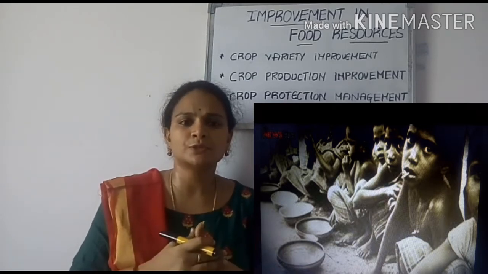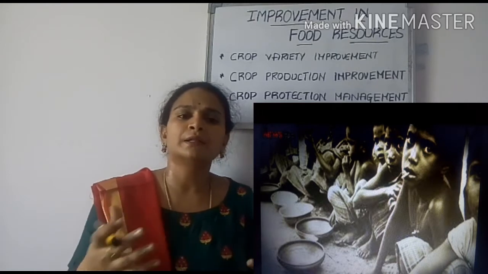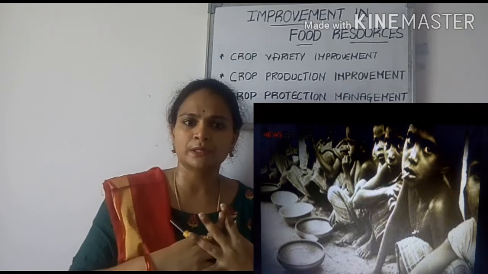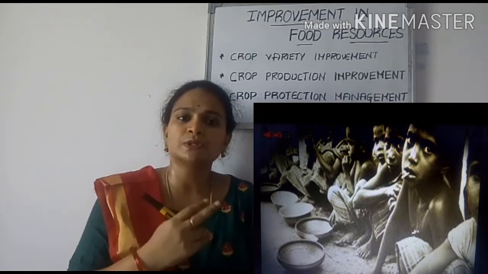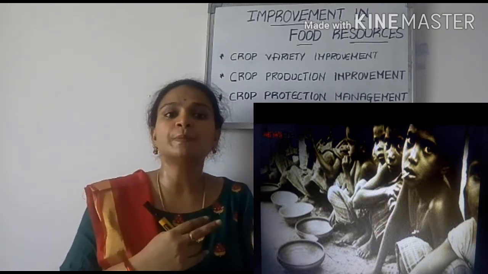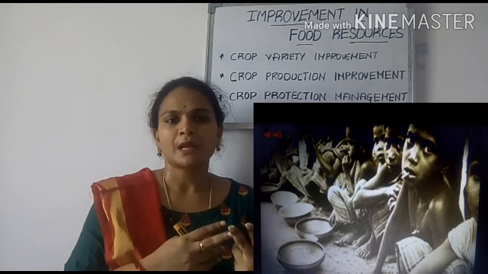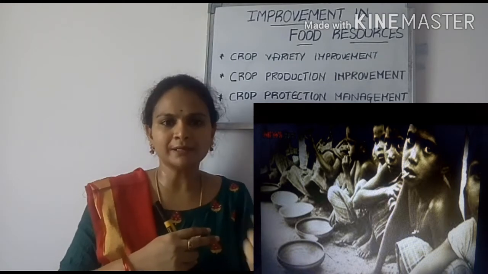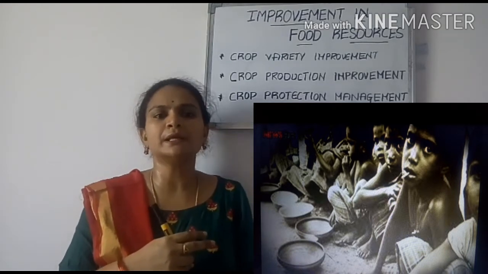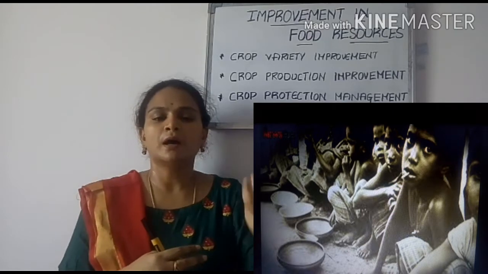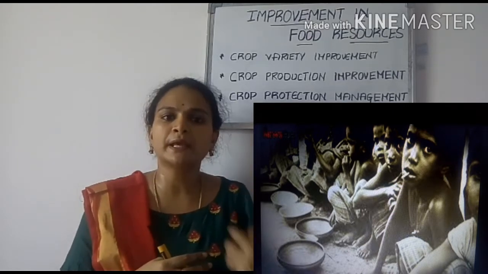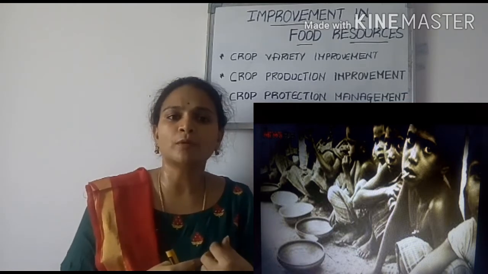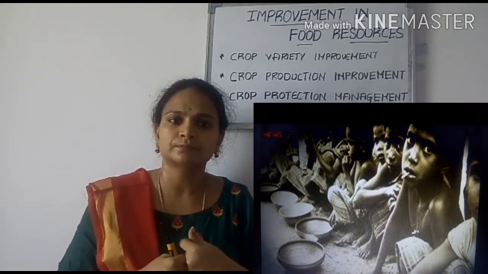We can resolve these situations generally. One thing is that production should be increased, and the other is that the grains produced should be accessible to everyone. How will that be possible? Though the food grains are there, the people should have money, right? If they have money in their hand, then only they can buy those products. Then only they can avoid problems like malnutrition and hunger.